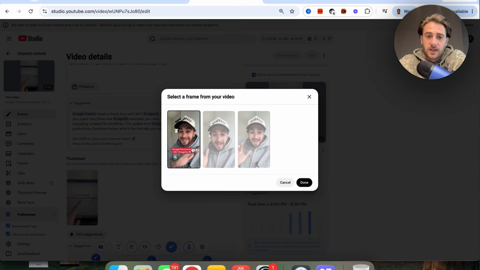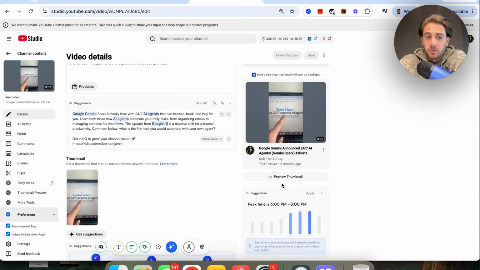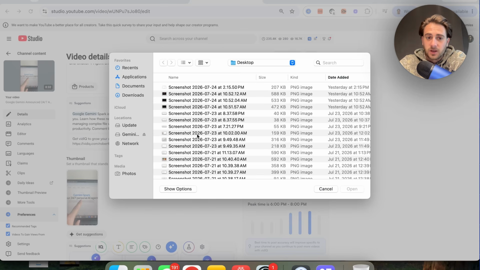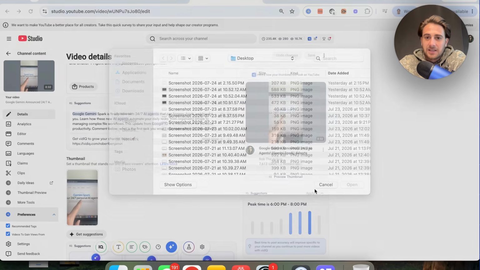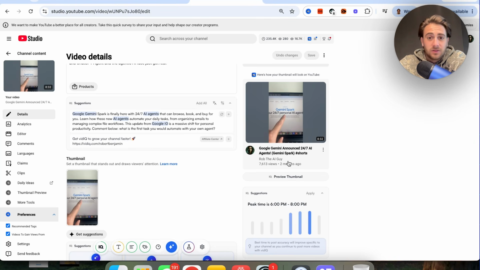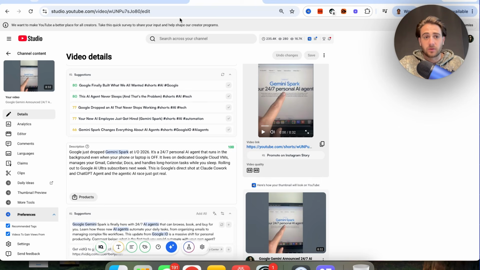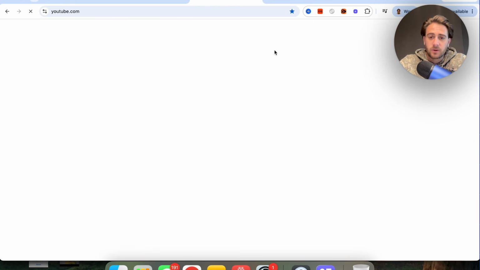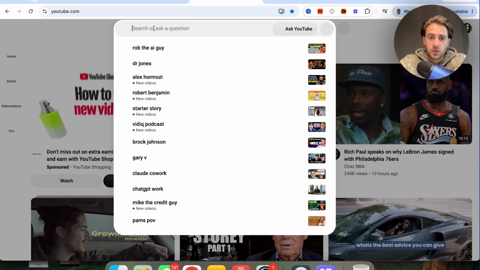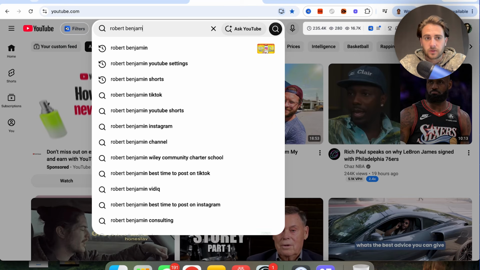If we click on select video, this is then going to show us a bunch of different screens here that we could actually choose a thumbnail from. But really what you should be doing is coming over here and changing this. If we click on this, this is going to bring up the files on my computer, and we should be adding a custom thumbnail, because if you add a custom thumbnail, it's going to skyrocket your reach. In fact, to prove this to you, I want to come over here. We could come over to YouTube. We could come over to my other channel, because as you guys know, I have multiple different channels on YouTube.